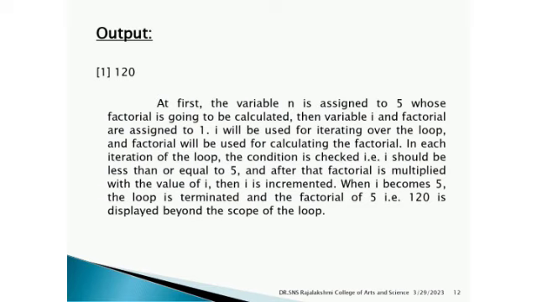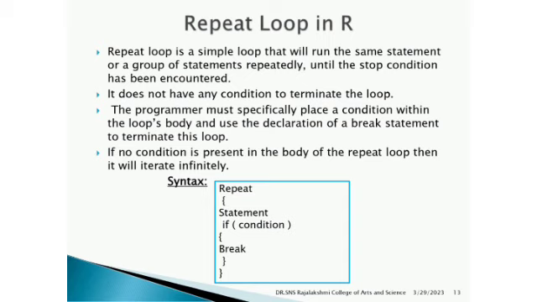So next is the repeat loop in R programming. The repeat loop is a simple loop that will run the same statement or a group of statements repeatedly until the stop condition is encountered. It does not have any condition to terminate the loop, and the programmer must specifically place a condition within the loop's body and use the break statement to terminate this loop. If no condition is present in the body of the repeat loop, then it will iterate infinitely.